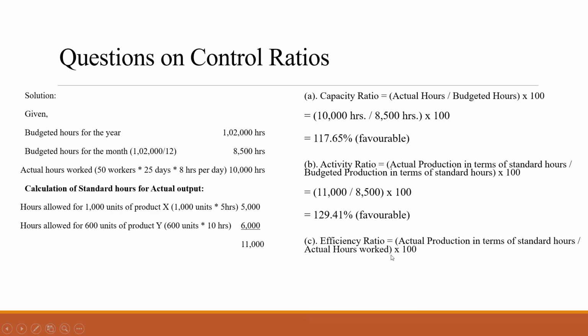Next is efficiency ratio. Efficiency ratio formula is actual production in terms of standard hours divided by actual hours worked into 100. Now actual production in terms of standard hours, see, actual production in terms of standard hours was how much? 11,000.